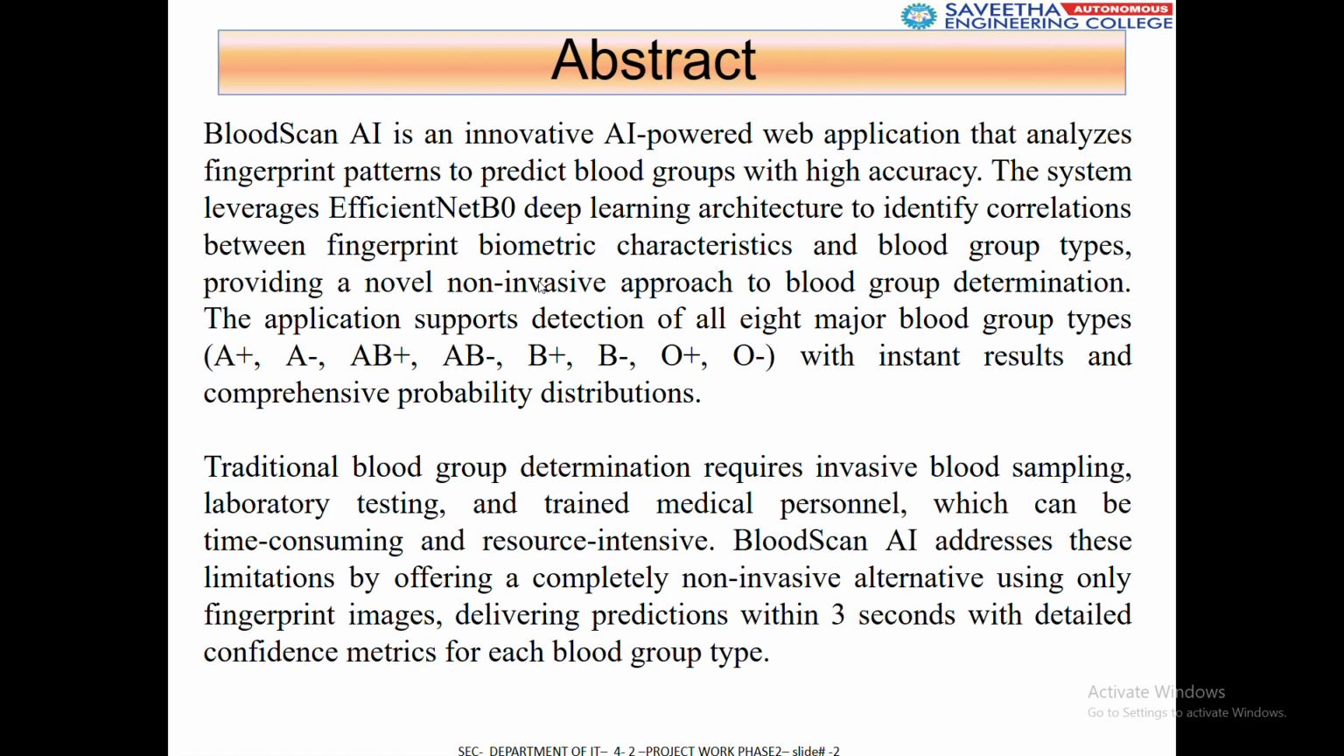Our goal is to implement Blood Scan AI with the help of modern AI technologies like the EfficientNet deep learning architecture. It is used to classify the blood group, such as all the eight blood groups, and give a confidence score.